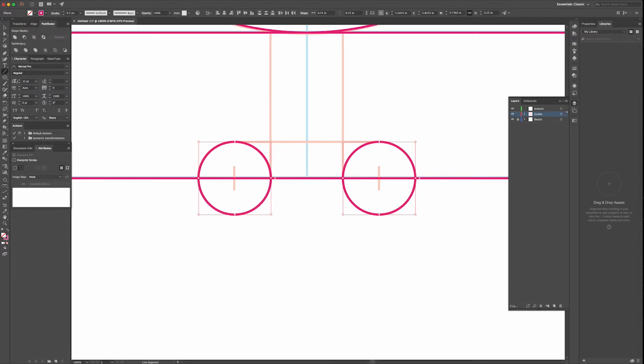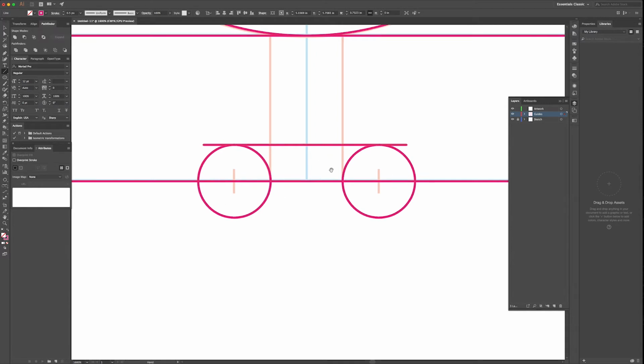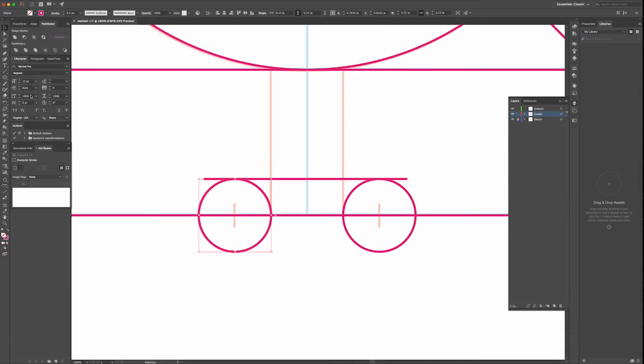So with the line tool selected, I line this up with the transformation box and then just create a straight line. That way I know for sure that it's touching or it's a tangent to this circle. Do the same thing with the vertical one again.